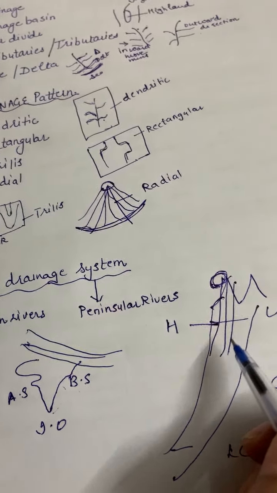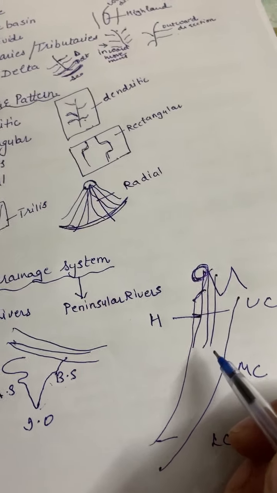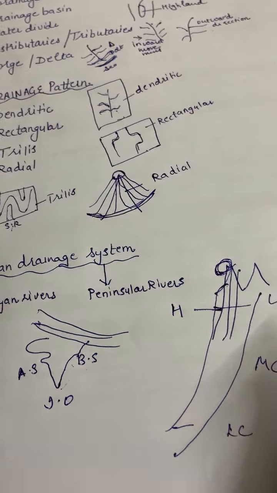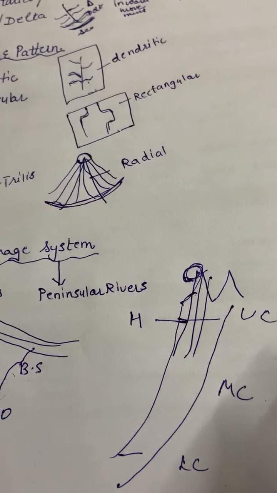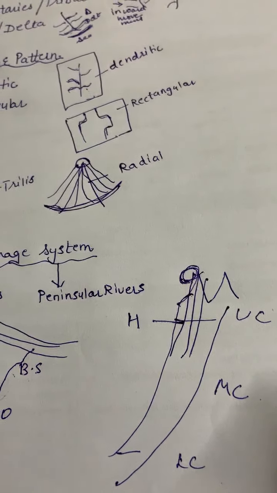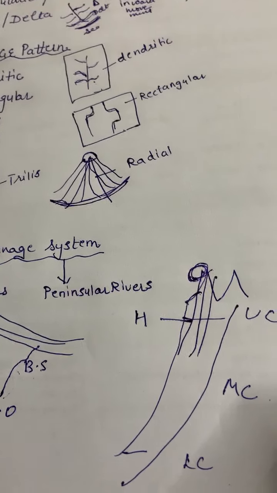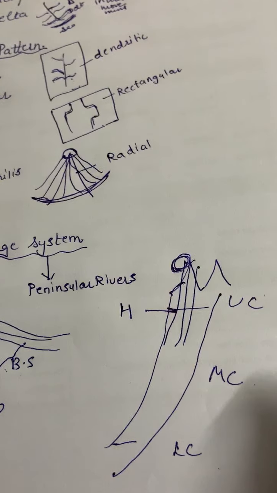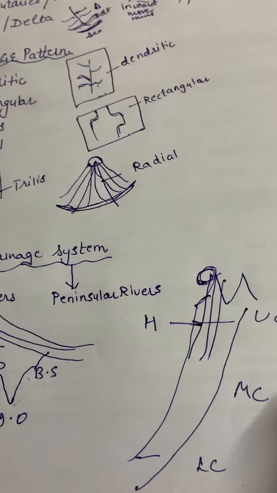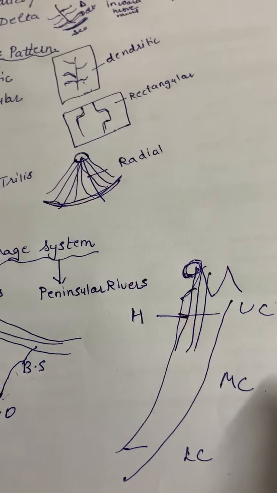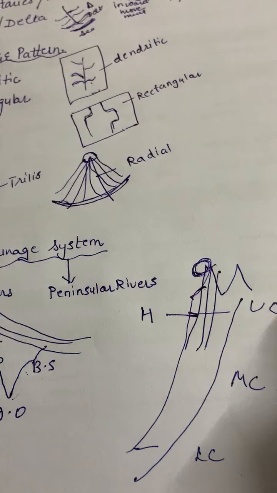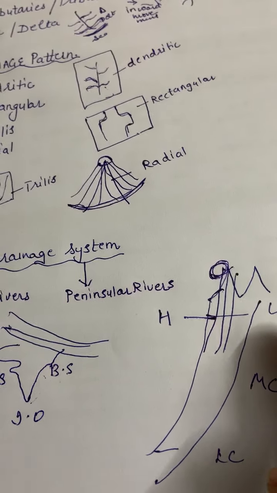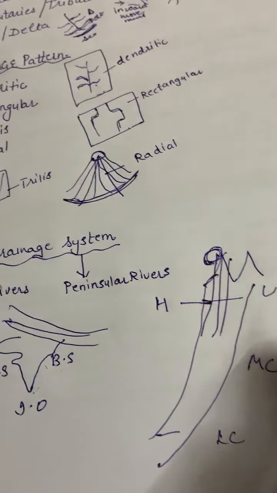When it is flowing at high speed, obviously it carries everything that comes in its way: the sediments, the silt. It brings everything along with it. During this stage, it makes many landform features: valleys, gorges, waterfalls during the youthful or young stage.